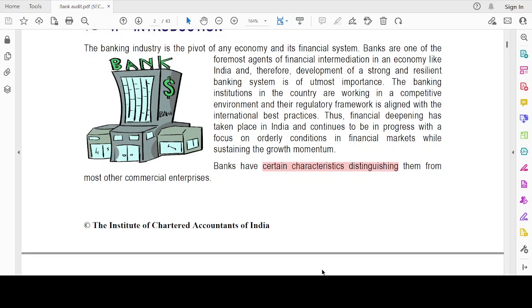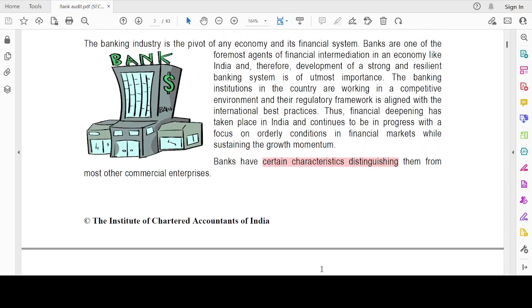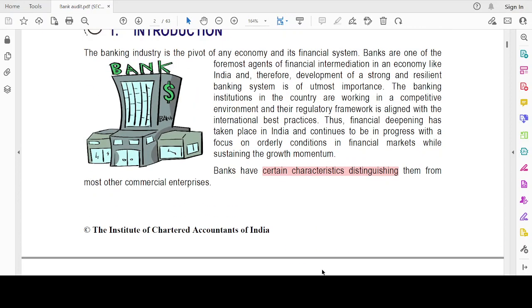Hi everyone, in this video let's discuss the Audit of Banks chapter in CA Final Audit. This is basically a revision video rather than a concept discussion video. So we'll quickly go over the points that we should write in the exam. You could just start marking it and read that.